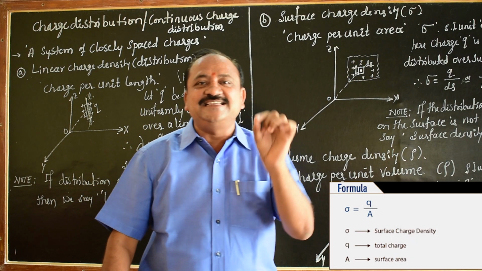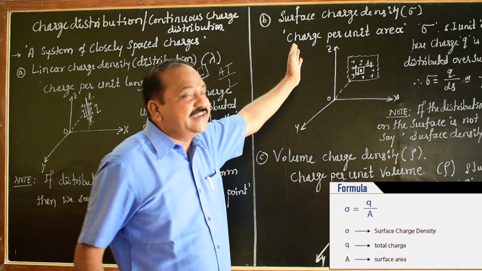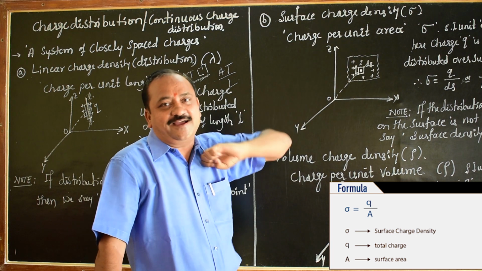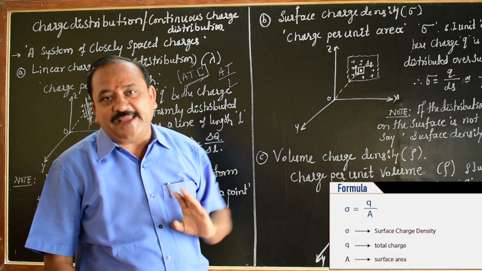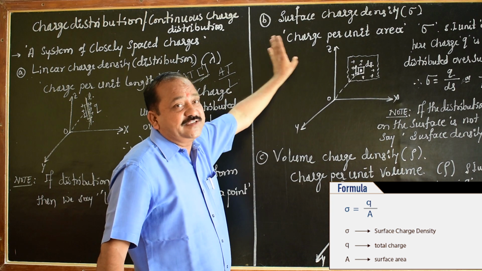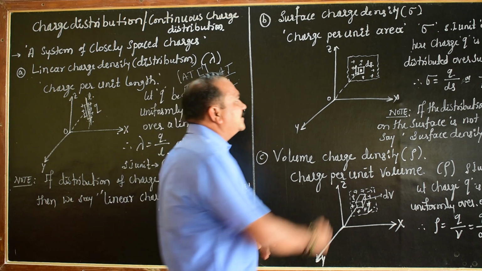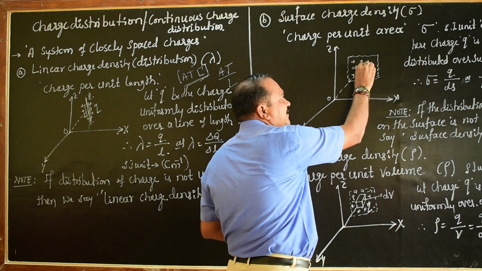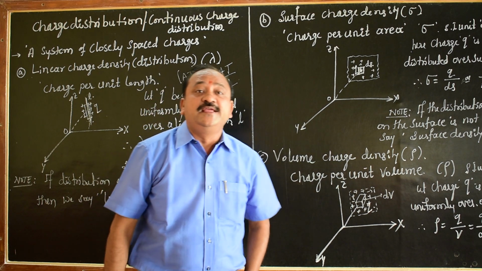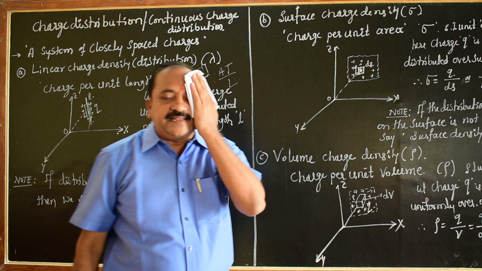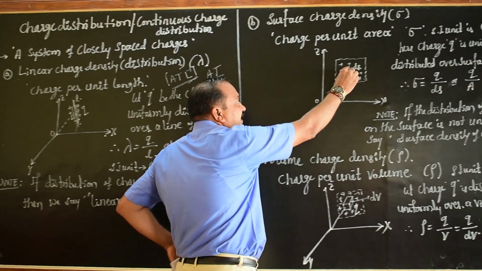Surface charge density is defined as the ratio of charge to the unit area. Let me take some surface area, ds, or sometimes we call it area A.